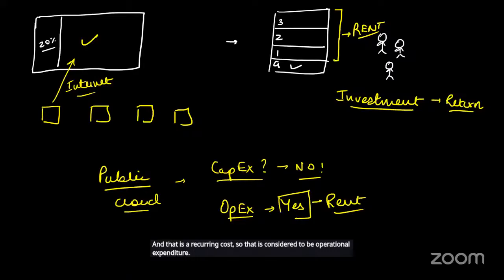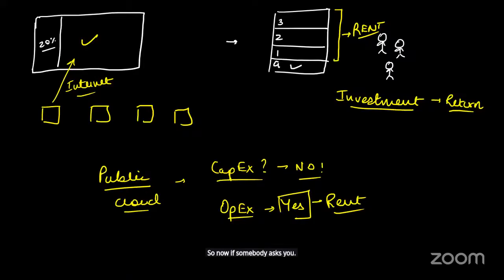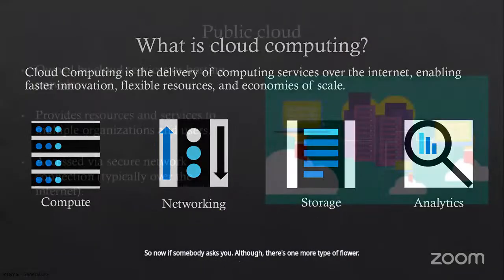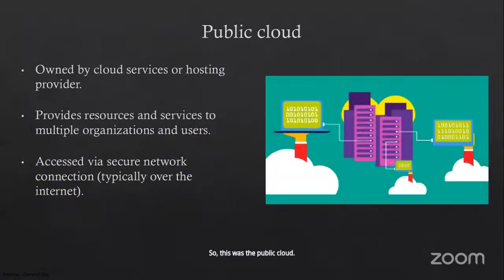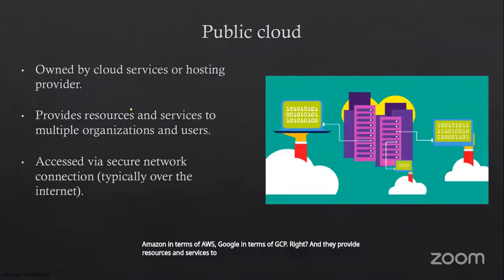Also, there's one more type of cloud. So this was the public cloud, which is owned by the cloud service provider. Here, the cloud service provider is basically Microsoft in terms of Azure, Amazon in terms of AWS, Google in terms of GCP, right? And they provide resources and services to multiple organizations and users. Everybody can use these services, and you access these services over the network.